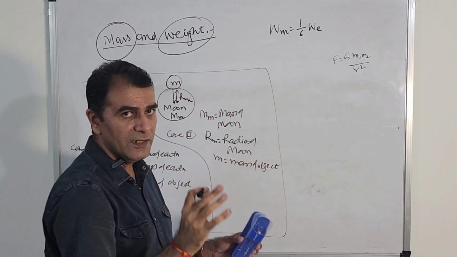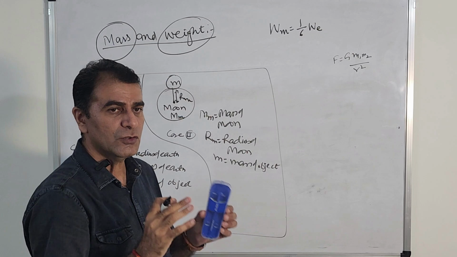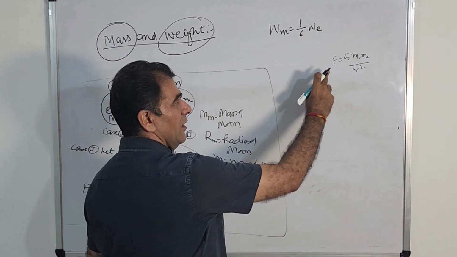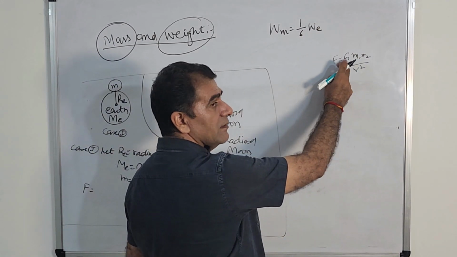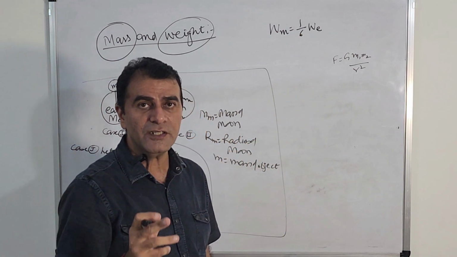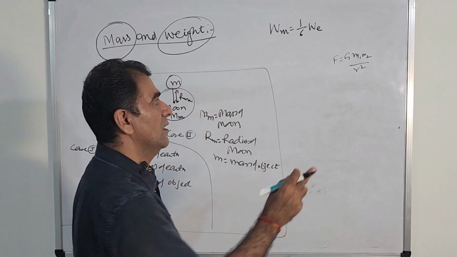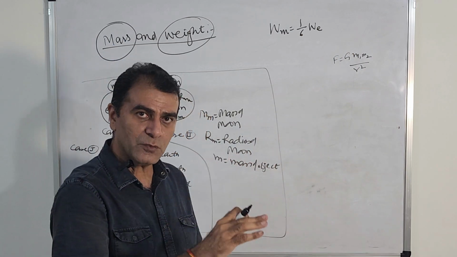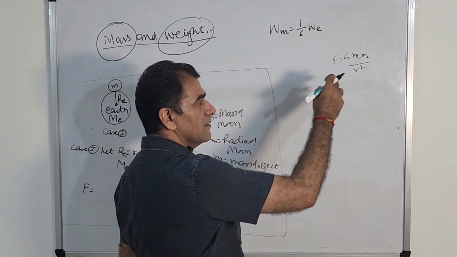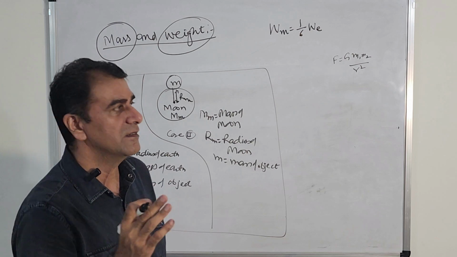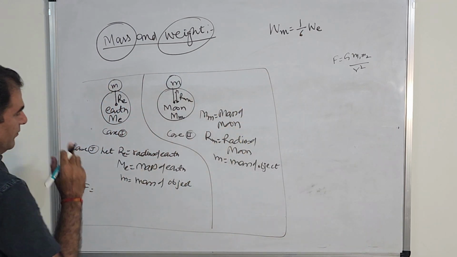If there are two bodies and there is a force of attraction between these two bodies, that force is given by this formula, where G is the universal gravitation constant. I told you many times. M1, M2 are the masses of the first body and the second body. R is the distance between the two bodies, right? So we will use this formula here.